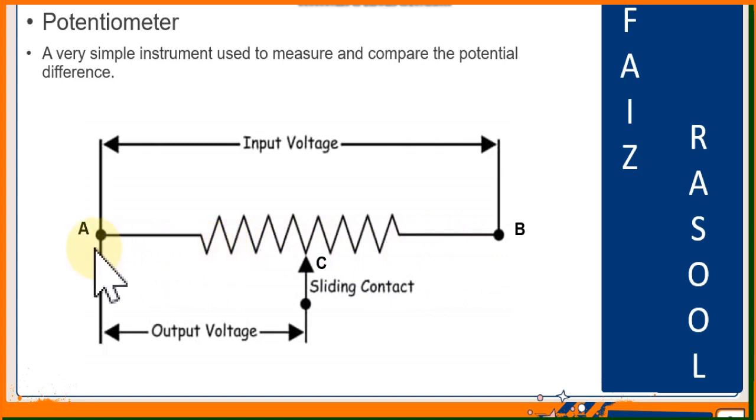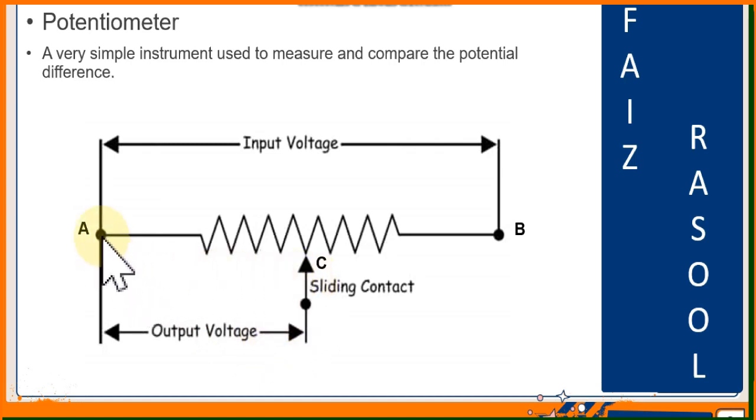The wire has two ends, the initial end is A and the final end is B, and a third terminal that can slide over the wire is known as C. C can slide over the wire from point A to point B. When the terminal C is at point A, the resistance between A and C is 0. But when we slide the terminal C from A toward B, the resistance between A and C will increase.